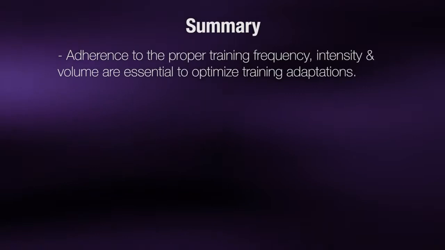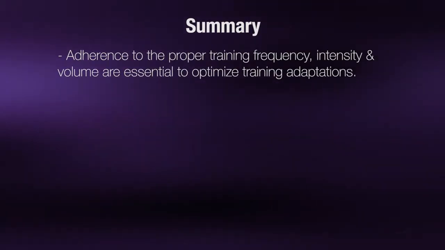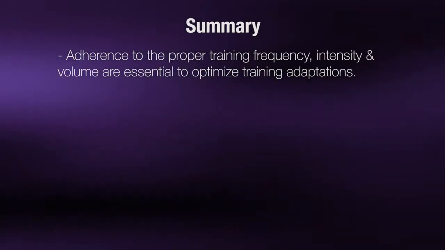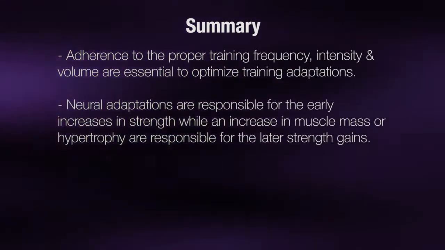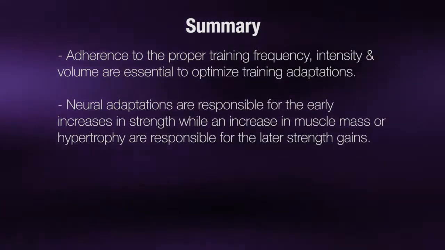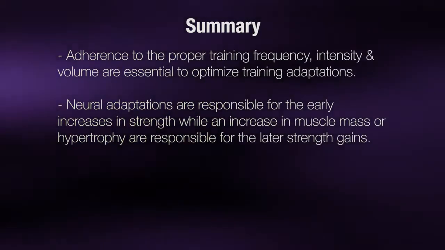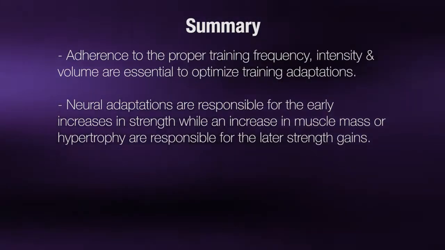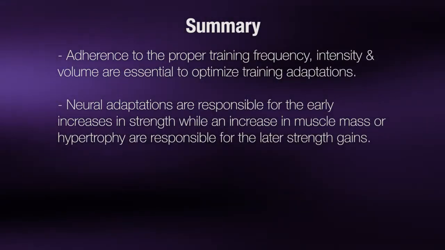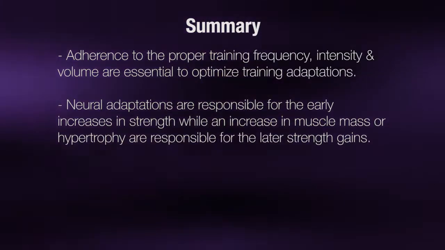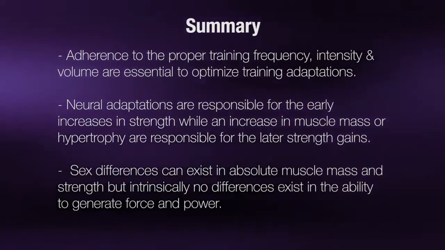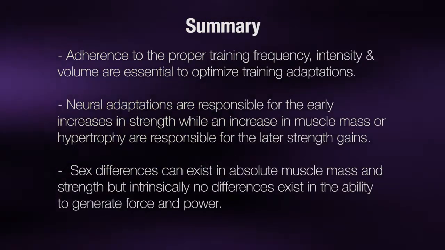In summary, adherence to proper training frequency, intensity, and volume are essential to optimize strength training adaptations. Neural adaptations are responsible for the early increases in strength, while an increase in muscle mass or hypertrophy is responsible for the later strength gains. When the stimulus is removed, as with detraining, muscle atrophy will occur, and muscle mass and strength will revert back to pre-training values. Sex differences can exist in absolute muscle mass and strength, but intrinsically, no difference exists in the ability to generate force and power.